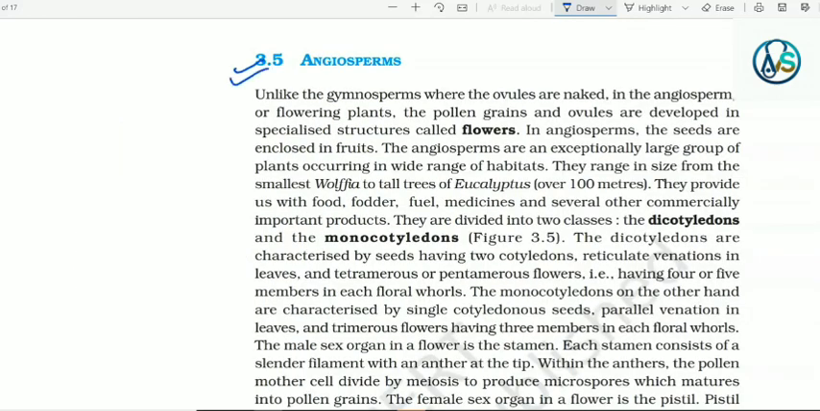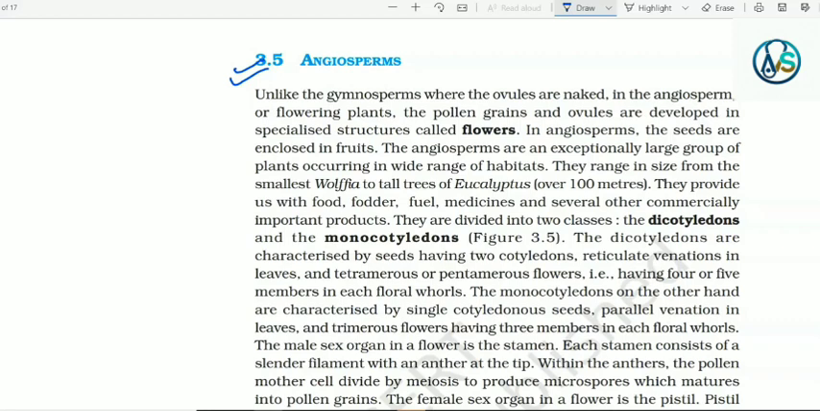3.5 Angiosperms. Unlike the gymnosperms where the ovules are naked, in the angiosperms or flowering plants, the pollen grains and ovules are developed in a specialized structure called flowers. In angiosperms, the seeds are enclosed in fruits. The angiosperms are an exceptionally large group of plants occurring in a wide range of habitats. They range in size from the smallest Wolffia to tall trees of Eucalyptus over 100 meters. They provide us with food, fodder, fuel, medicines, and several other commercially important products.